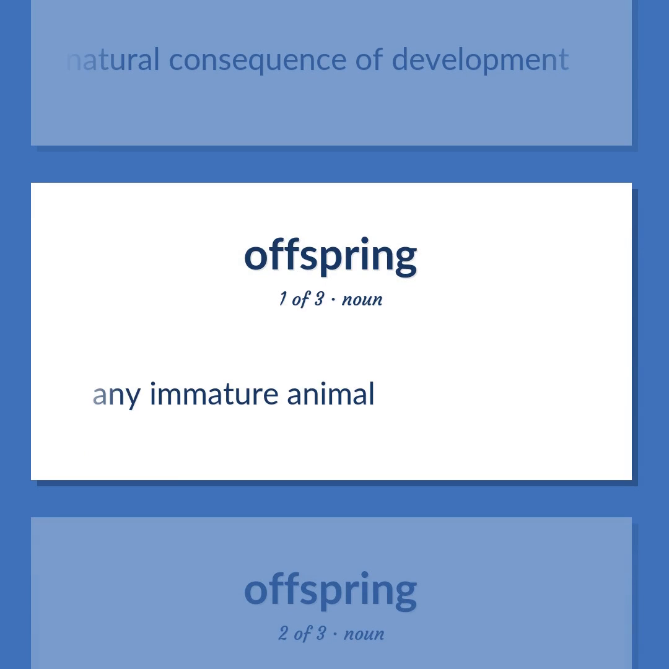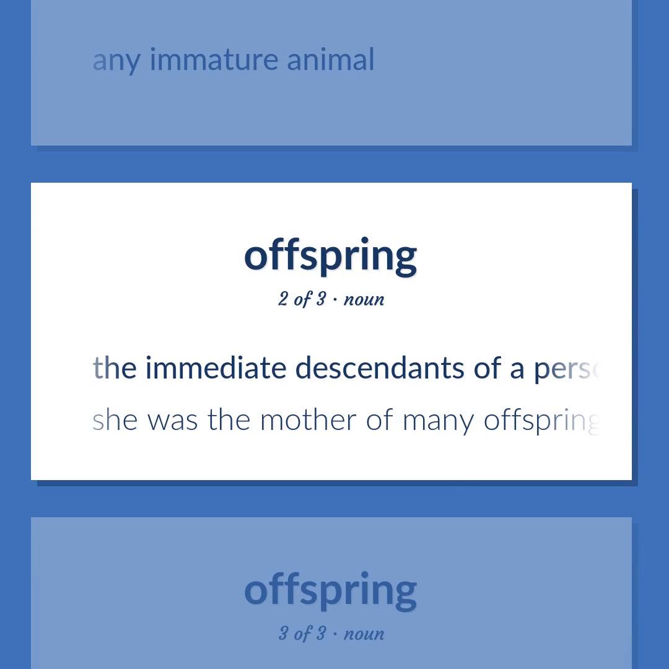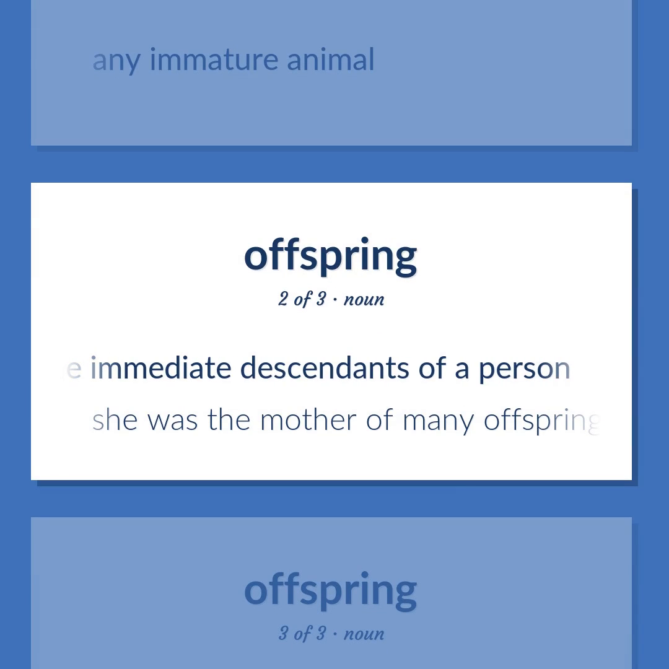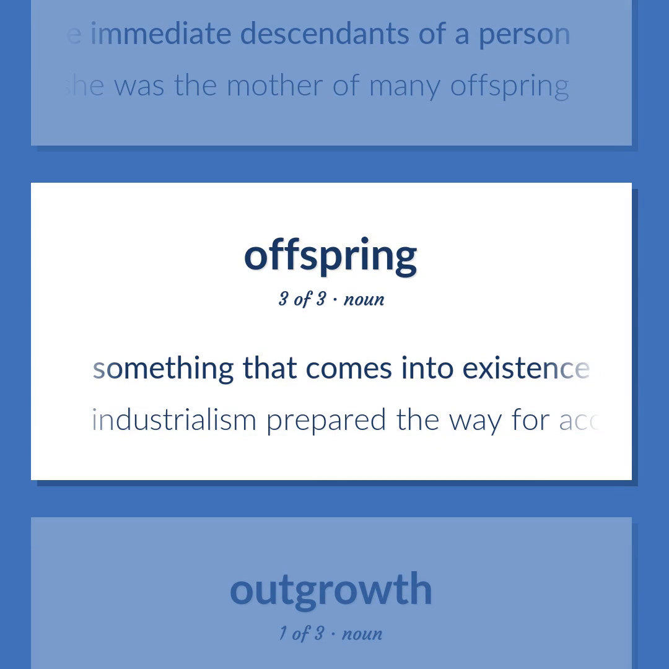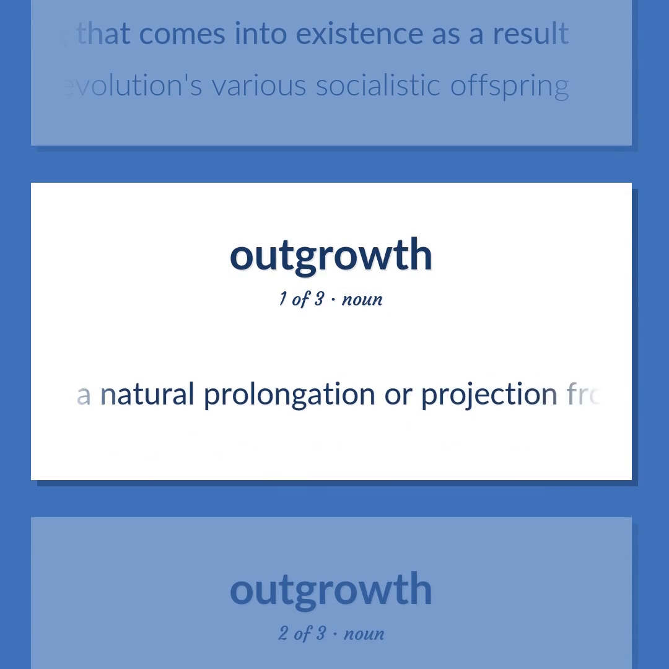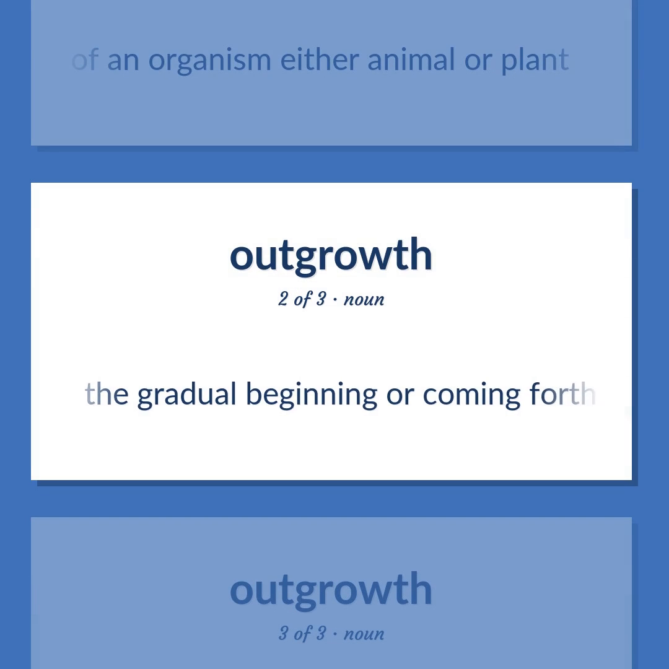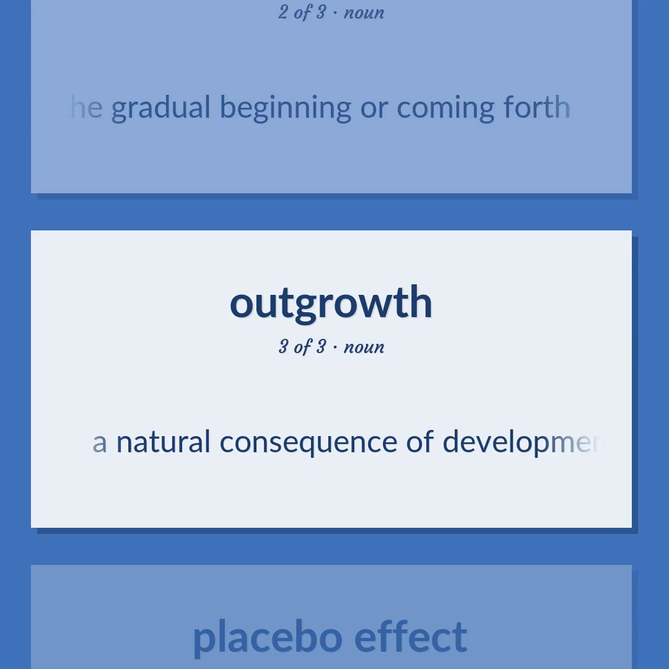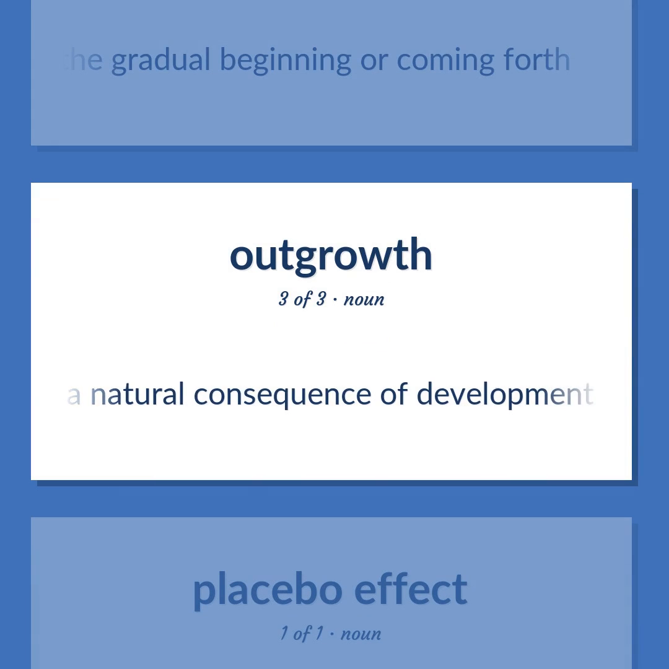Any immature animal. The immediate descendants of a person. She was the mother of many offspring. Something that comes into existence as a result. Industrialism prepared the way for acceptance of the French Revolution's various socialistic offspring. A natural prolongation or projection from a part of an organism, either animal or plant. The gradual beginning or coming forth. A natural consequence of development.